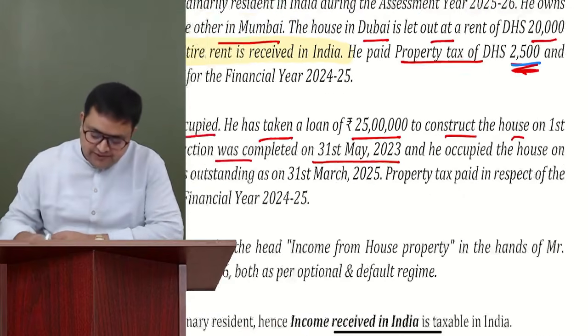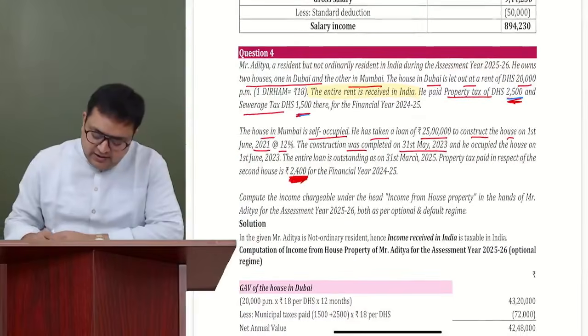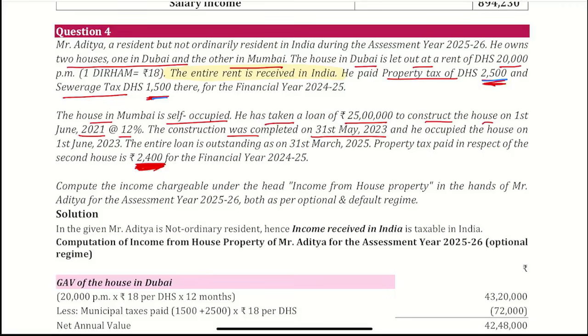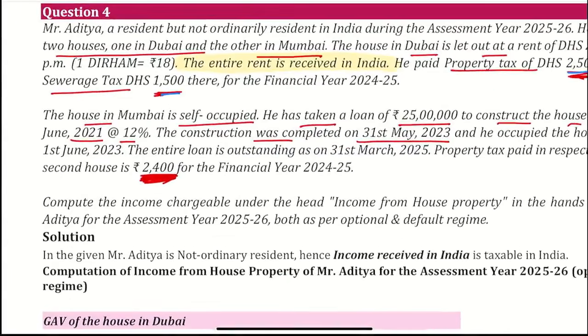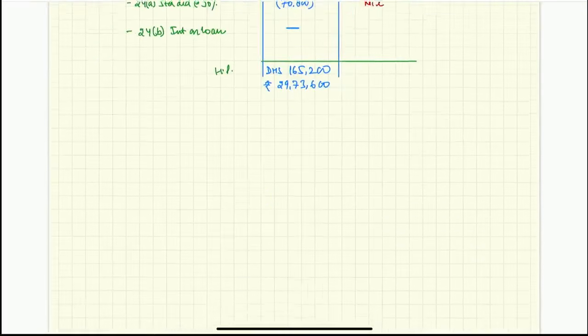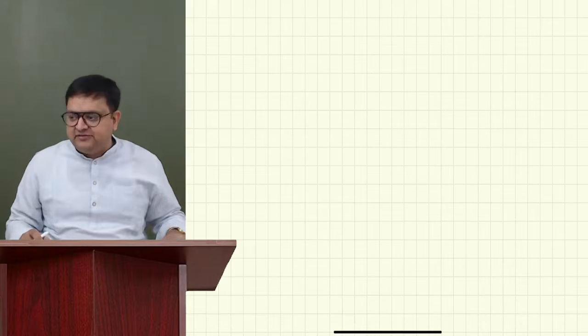Got it? Okay. Now, he has taken a loan of 25 lakh to construct the house on 1st June 2021, at a rate of 12%. The construction was completed on 31st May 2023. Okay. Everybody write with me. Although this is easy now, everybody write with me. I would like to tell you something regarding pre-construction period interest.